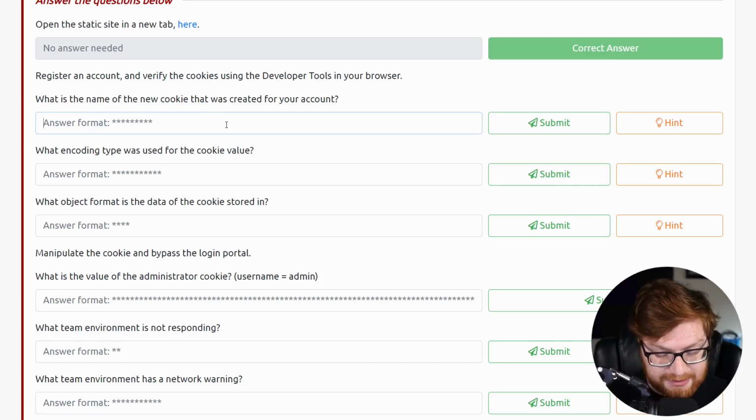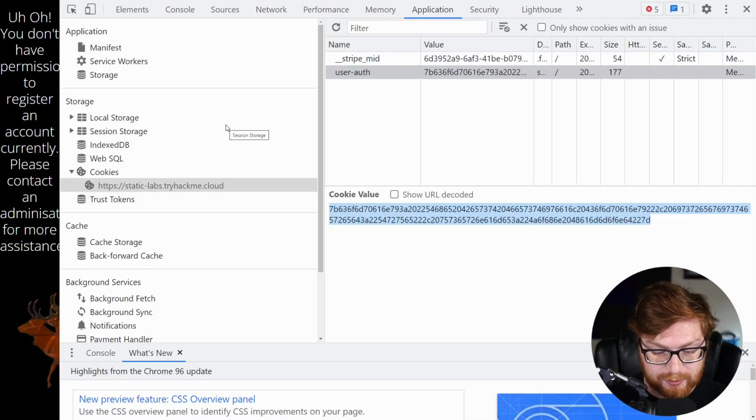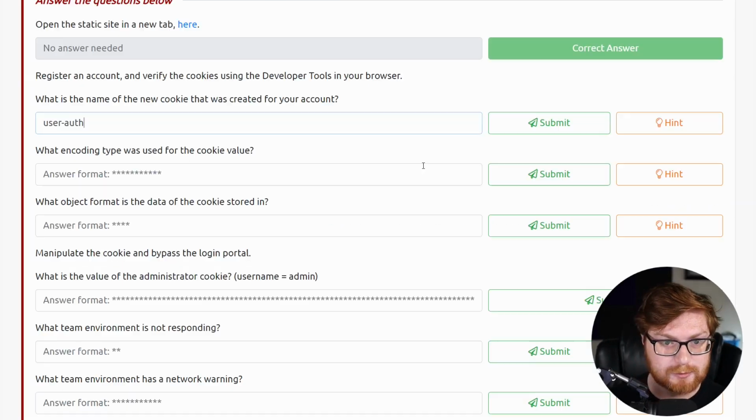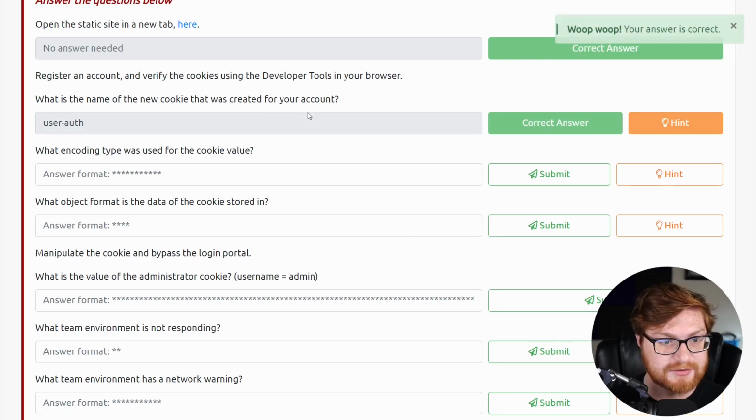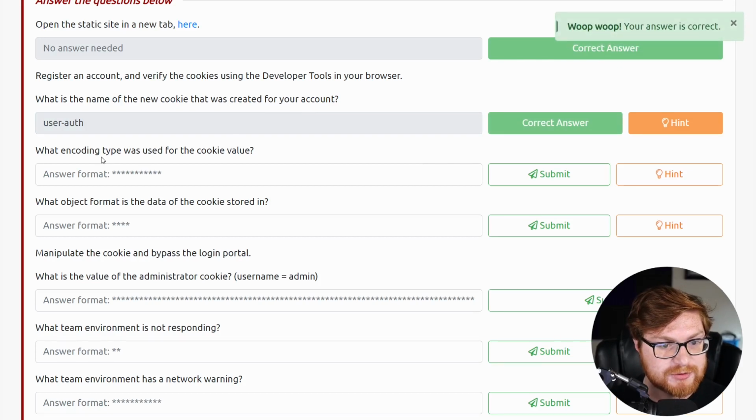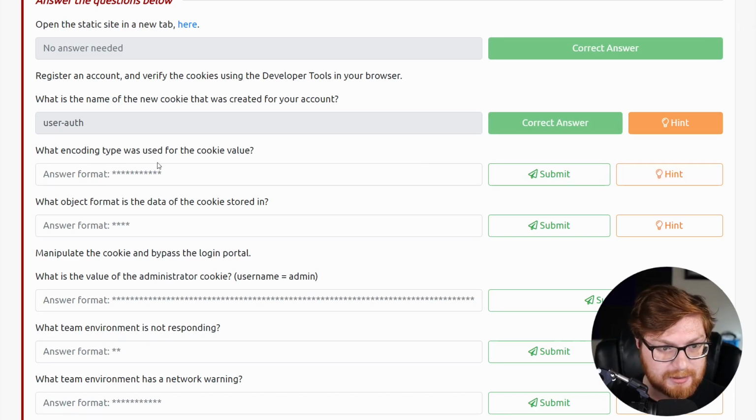It says, what is the name of the new cookie for your account? So that was user auth, right? We were able to see that right over here. And now if we go back, we can submit that. I'll hit enter. What encoding type was used for the cookie value? There is a hint here in case you didn't know, but I'm going to take a guess that that is hexadecimal.